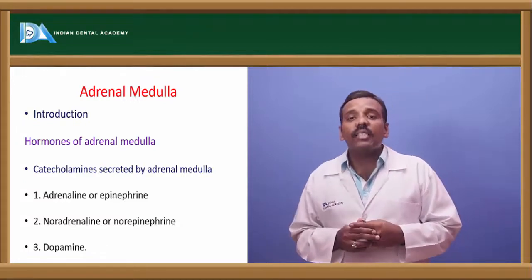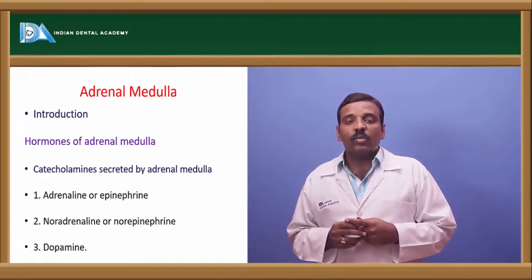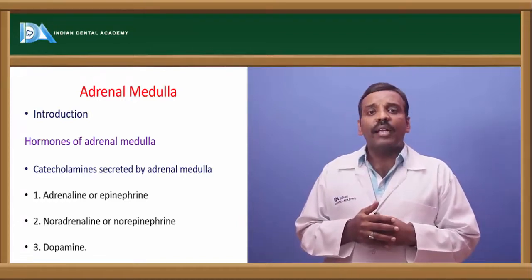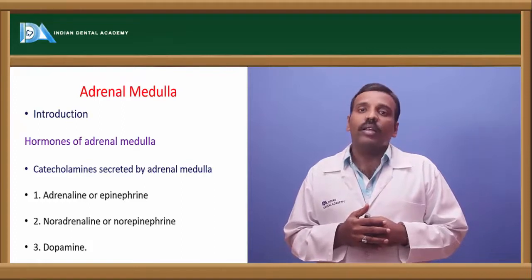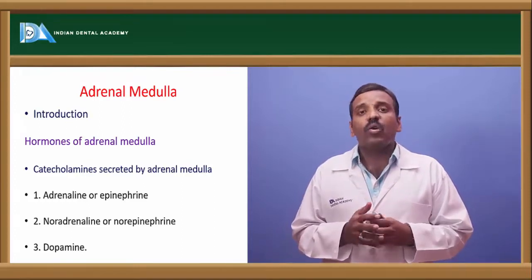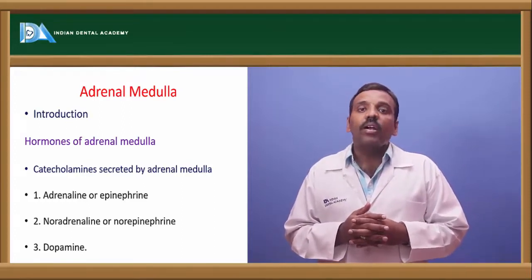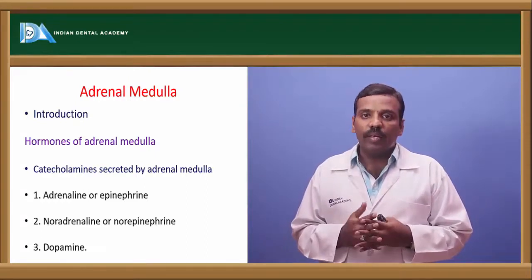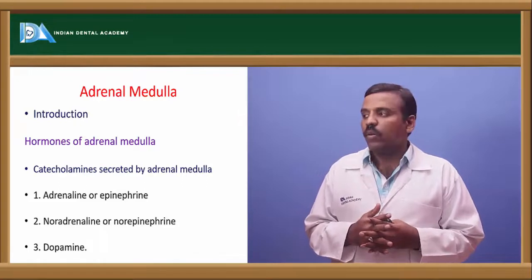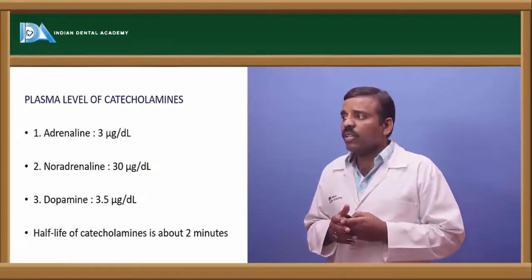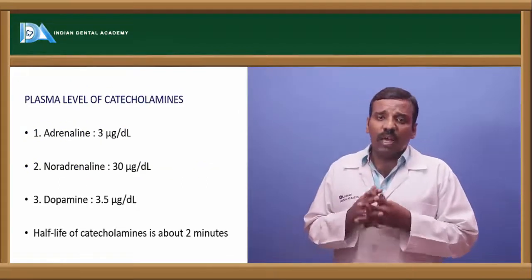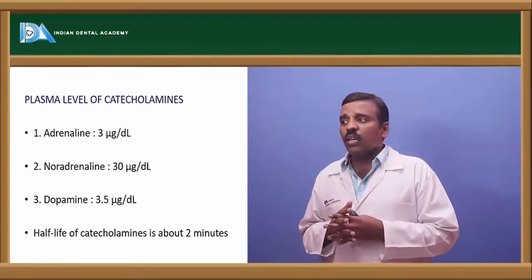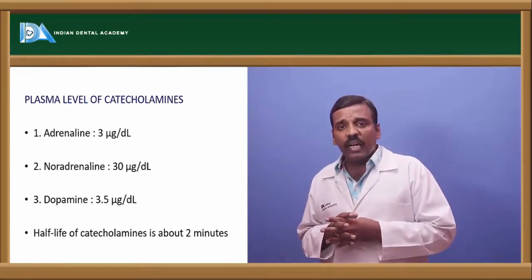Okay, it secretes catecholamines. In the sense, it secretes neurotransmitters like adrenaline, noradrenaline, and dopamine. Adrenaline is also called epinephrine, noradrenaline is also called norepinephrine, and dopamine is dopamine. Okay, if you see the plasma levels of the different hormones, first come to adrenaline.